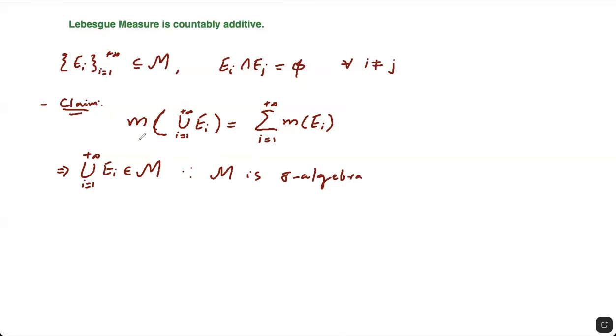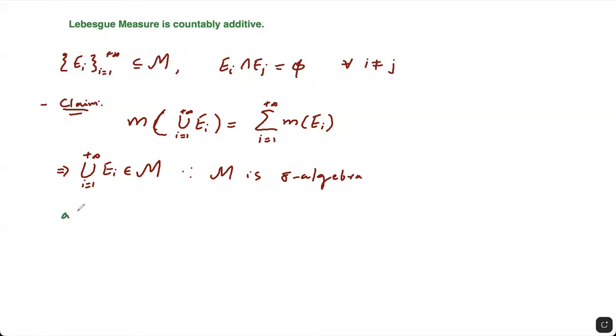Okay, now one way is obvious. Why is one way obvious? Because the Lebesgue measure is just the restriction of the Lebesgue outer measure, and the Lebesgue outer measure satisfies countable subadditivity. So obviously the Lebesgue measure also satisfies countable subadditivity.